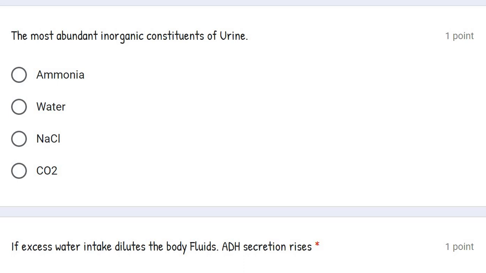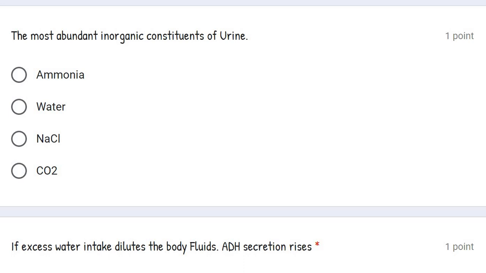That's why animals which release ammonia as a waste product are generally aquatic animals, amphibians and aquatic insects. Ammonia is highly toxic. That's why it requires a lot of water to release urine.